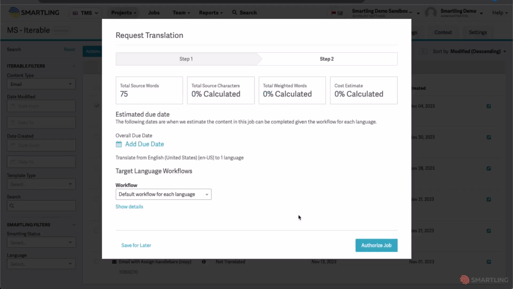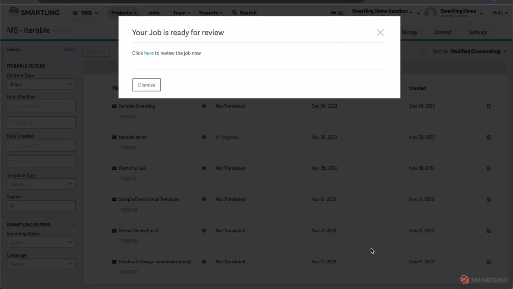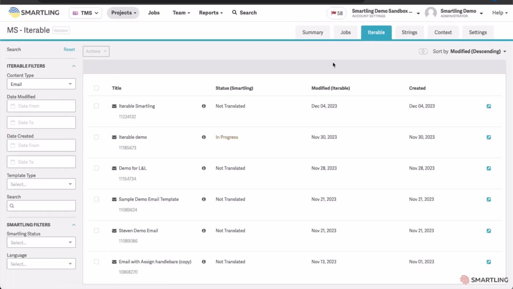That will then show within the Smartling dashboard, give you a relevant cost estimate, total word count, and due dates for when those translations will be available back in Iterable. Simply authorize the job directly from the dialog. This will create the job and start the translation workflow.